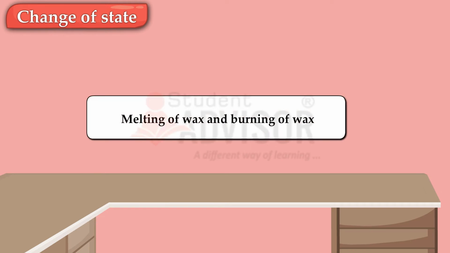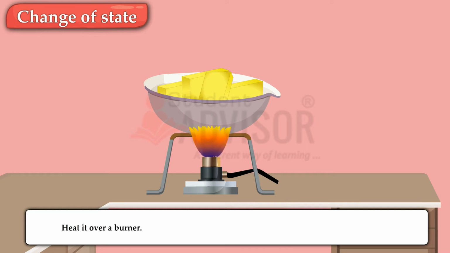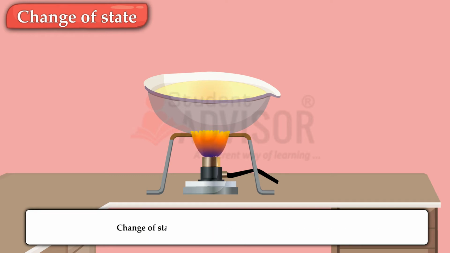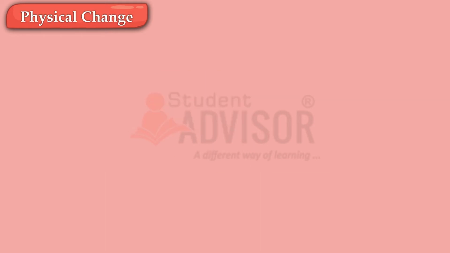Melting of wax and burning of wax. Take a porcelain dish. Put some wax into it. Heat it over a burner. On heating, wax starts melting to form a liquid called molten wax. Change of state takes place from solid to liquid. Now, remove the burner and allow the wax to cool. On cooling, wax becomes solid again. Again, change of state takes place from liquid to solid. Physical change.